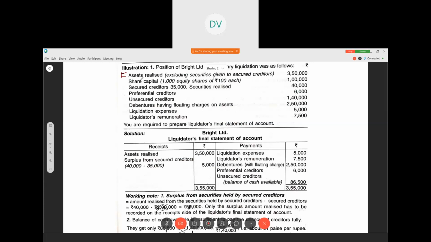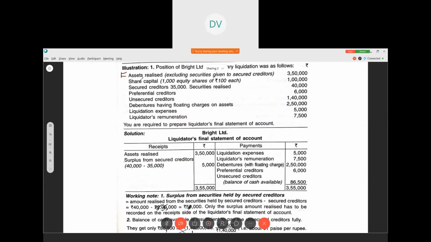Preferential creditors, debentures, liquidation expenses, unsecured creditors and assets realized are given. First the commission should be calculated. So amount realized plus 2% on only unsecured creditors. Usually we take unsecured creditors and preferential creditors, everyone, but here, since they have said other than preferential creditors, only unsecured creditors should be taken into account. Clear? We'll see one by one.